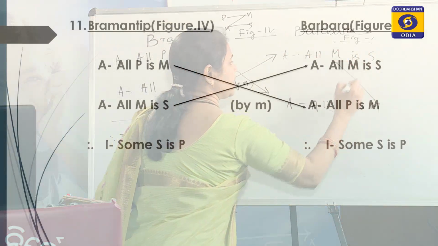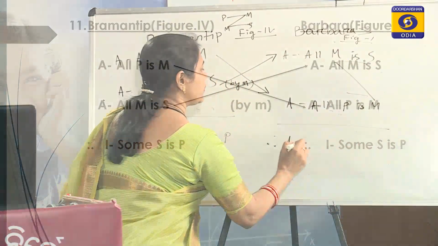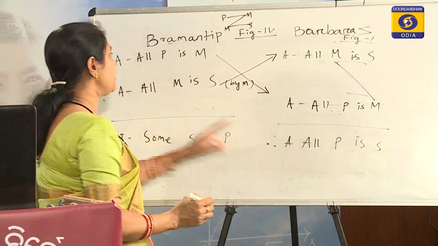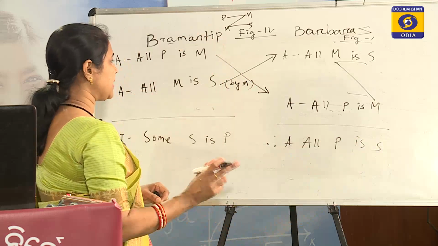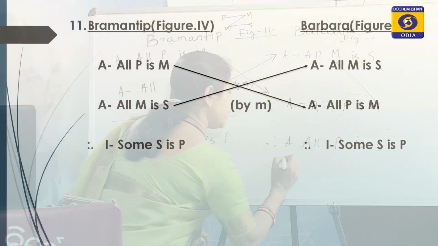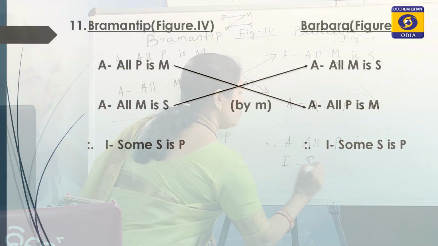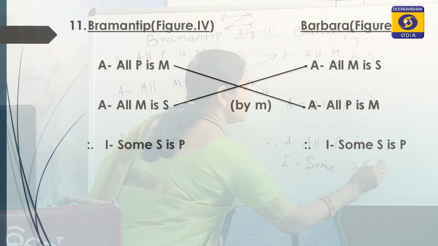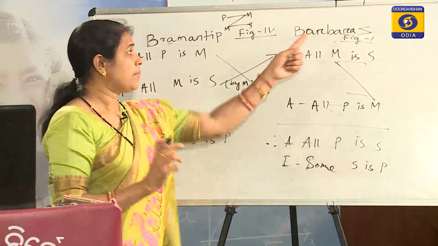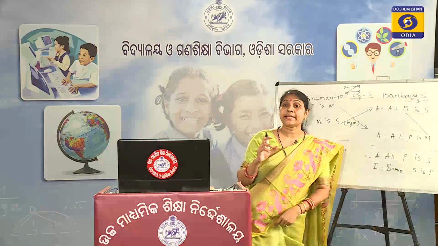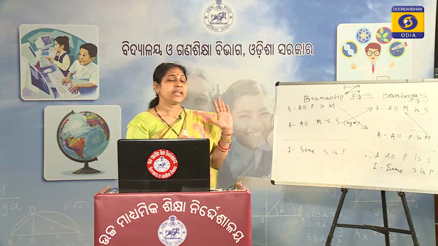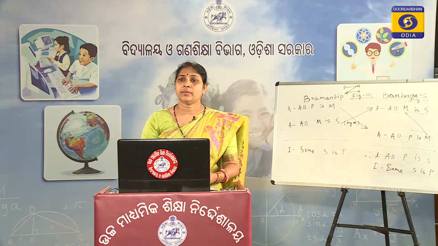So, it is in the first figure and the conclusion will be all P is S, but the conclusion is not similar. After I there is a P, that is partial conversion of A. Here the new conclusion will be partially converted. So, we get I, that is some S is P, where quality remains the same and the quantity changes. So, Bramantip will be reduced to Barbara in direct reduction, and Bramantip is accepted as a valid mode in the fourth figure.